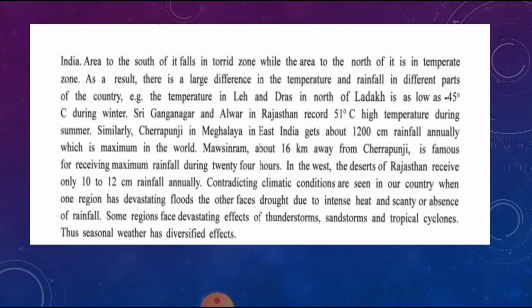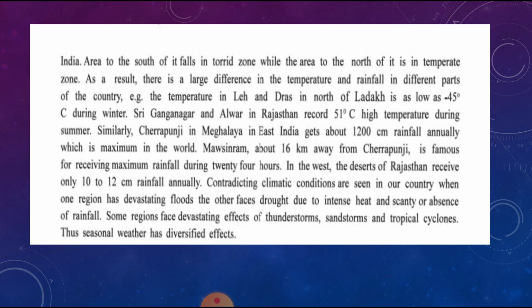In the west, the deserts of Rajasthan receive only 10 to 12 centimeters of rainfall annually.